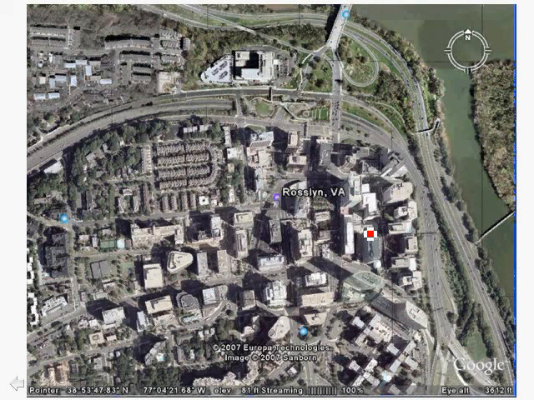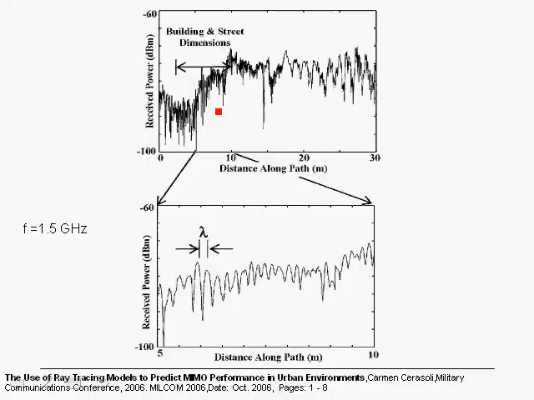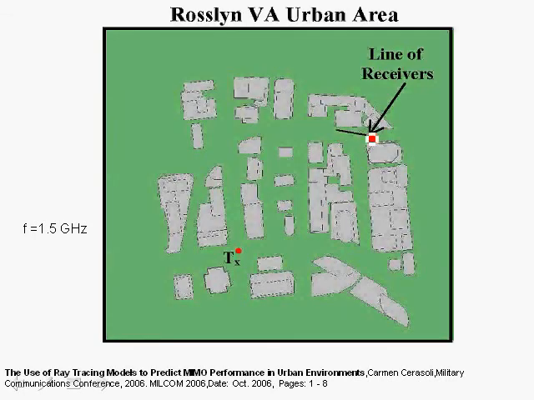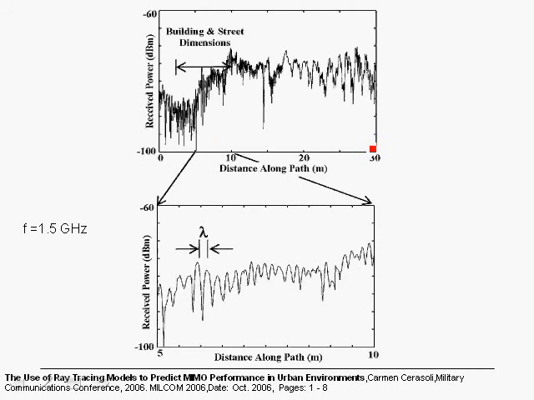Here's a look at Rosslyn, Virginia through Google Earth, so you can compare the actual image of Rosslyn, Virginia with the map in order to get an idea of the setting for the measurements that are reported in the paper. Here we show the measured received power at the receiver location based on the fixed transmitter location as we move along the path for 30 meters. So as the receiver moves along this path for 30 meters, we measure the received power, and it is plotted over here, and we see that the received power varies quite a bit over a wide dynamic range.